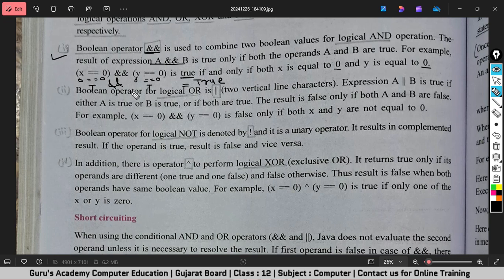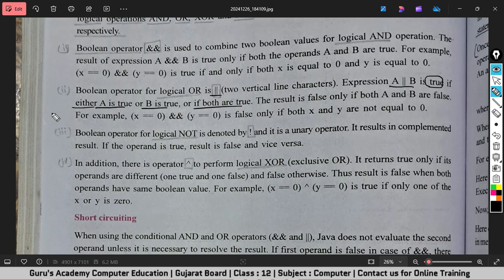Now the next one is Boolean operator OR, and this is the sign, two vertical line characters used for the OR operator. Expression A or B is true if either A is true or B is true, or if both are true. So we have three different conditions. If one expression is true or both the expressions are true, in that case the OR operator will result in true. Otherwise it will give you a false result.